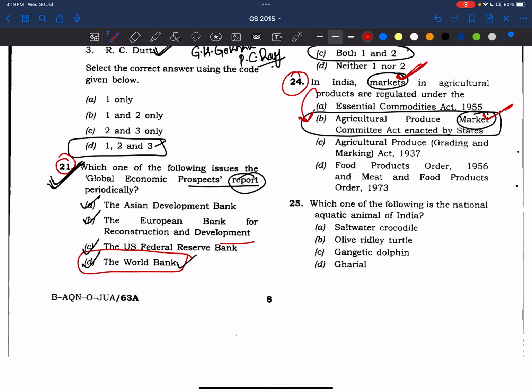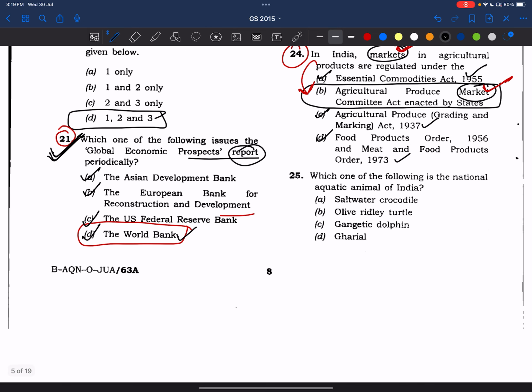We'll try to read at least a few basics about the Essential Commodities Act, the Agriculture Produce Act, and the Forest Produce Act, because since UPSC has asked these as options, it may frame questions on them in upcoming exams also. I'll try to make some short, important notes on these acts and post them on Telegram. Please mark these topics also and try to make your own notes.